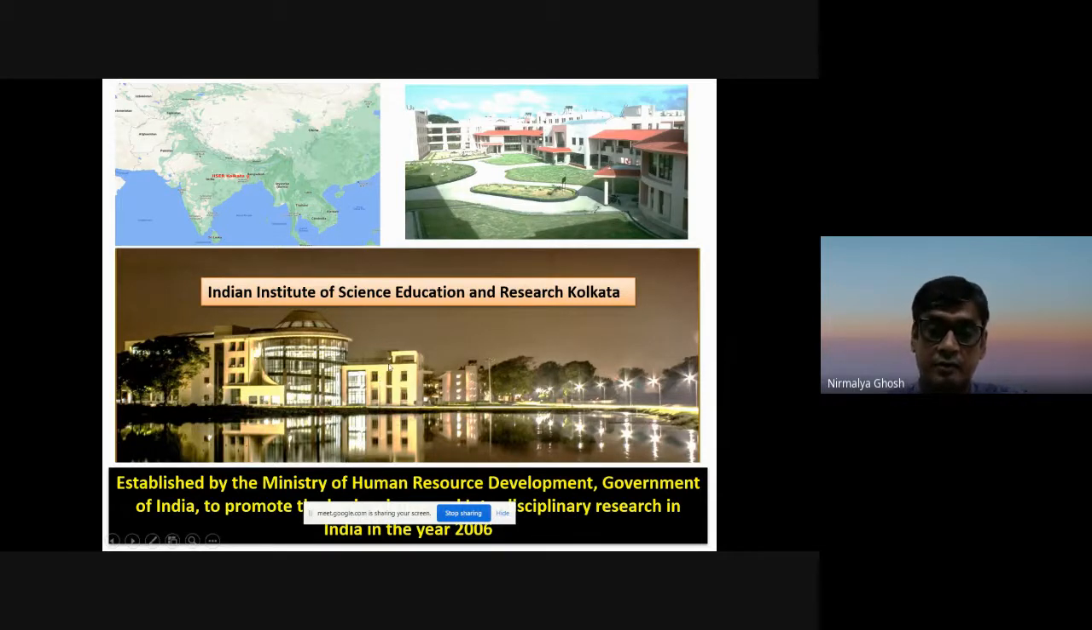So it is basically a relatively young institute, set up by the Ministry of Human Resource Development of the Government of India. The idea of this kind of institute is to promote science, particularly interdisciplinary research. Another goal of this kind of institute is to encourage students to participate in research at a young age. That is another important aspect of these institutes.